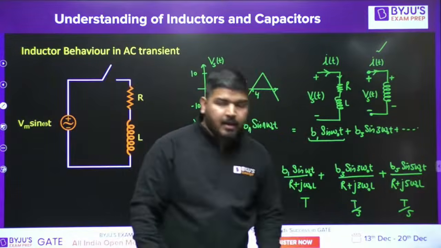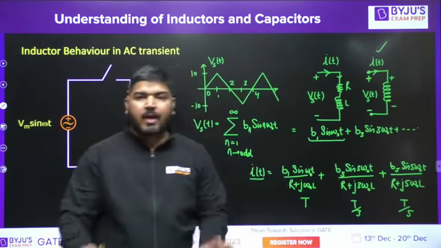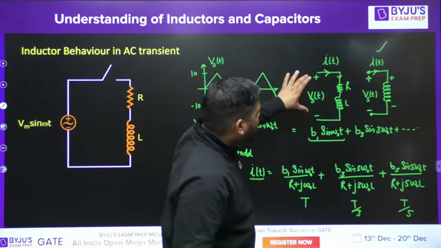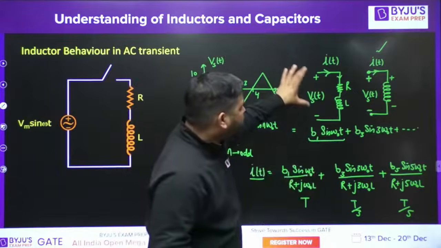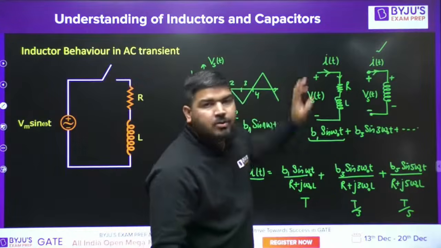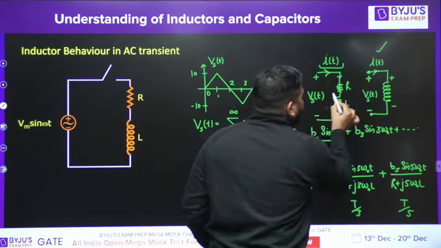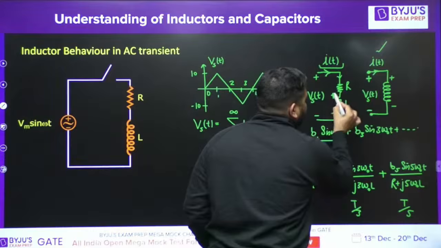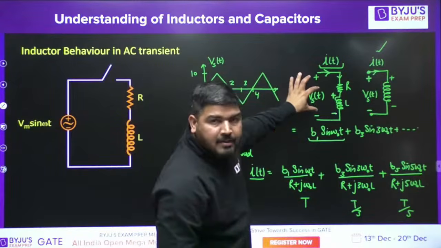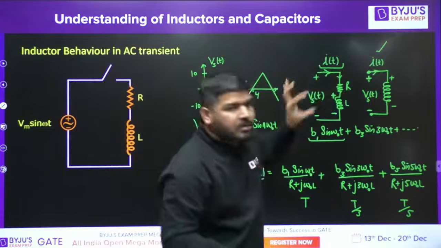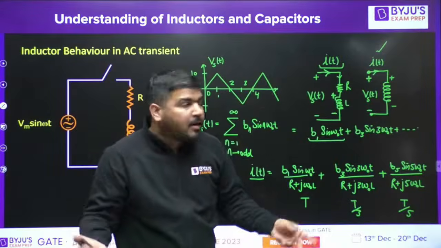Let me take an example. Let me take a question. But in an RL load, you don't need to worry about anything. Whatever the source voltage is, whether the average is 0 or not, doesn't matter. If the source voltage is periodic, the current will also be periodic. Now, if the current is periodic, then the average voltage across the inductor is 0. It means whatever average this source has, the same average will appear across R, because the average across the inductor is 0, as the current is periodic.